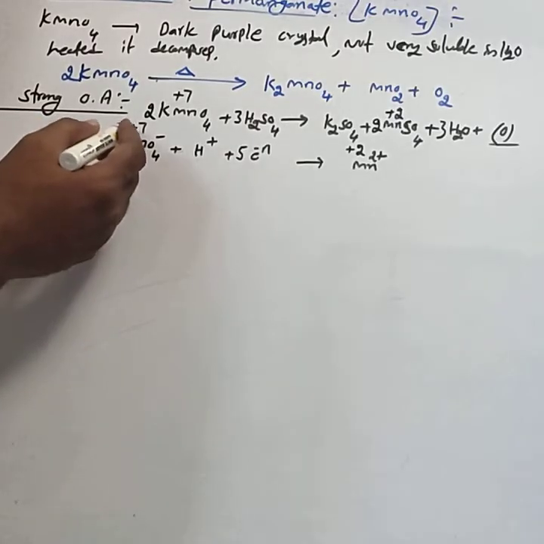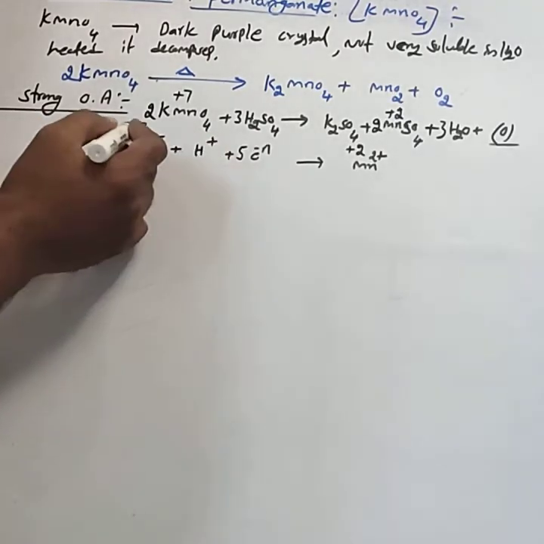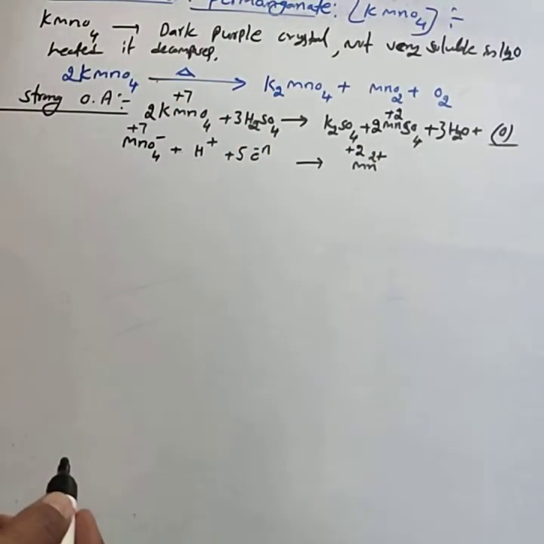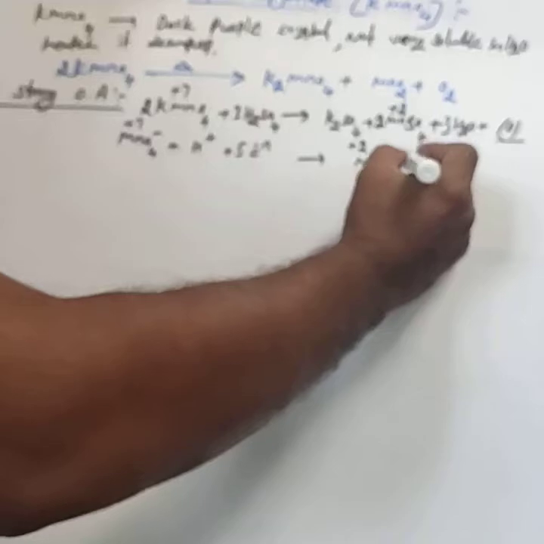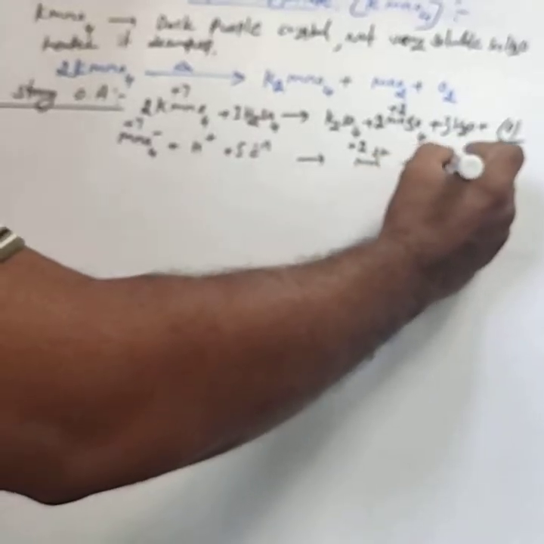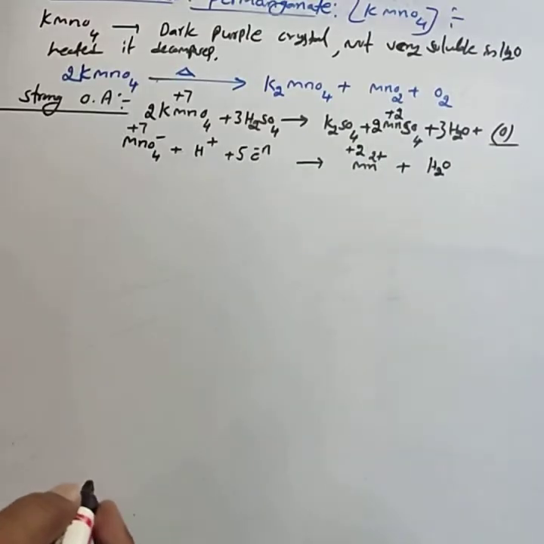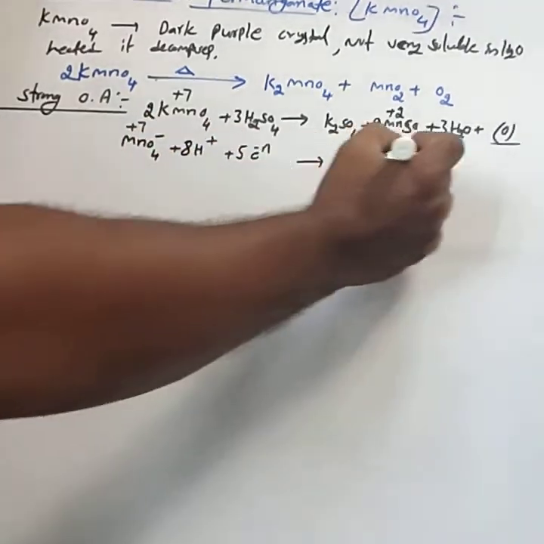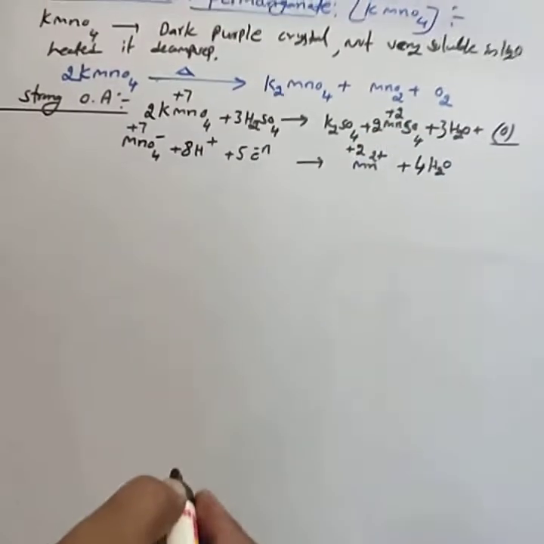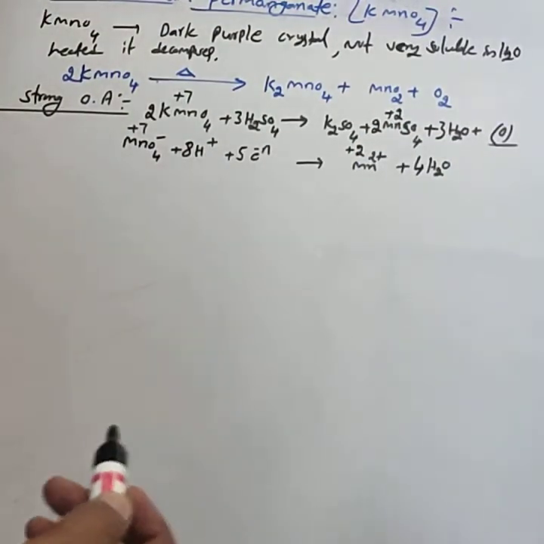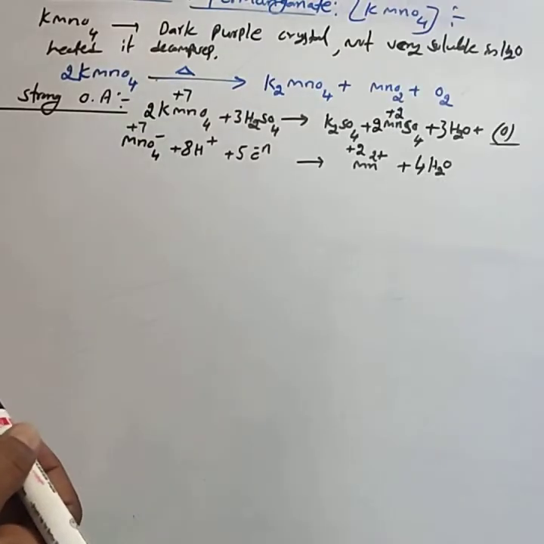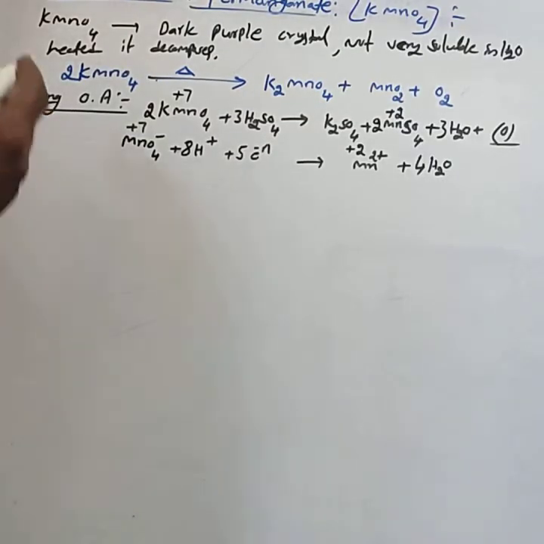Here 1 mole of MnO4 minus reduced to Mn2 plus accepts 5 moles of electrons. Hence it can act as an oxidizing agent. Very important: to balance this reaction, use 8H plus and 4H2O. Totally 1 mole of permanganate requires 5 moles of electrons.